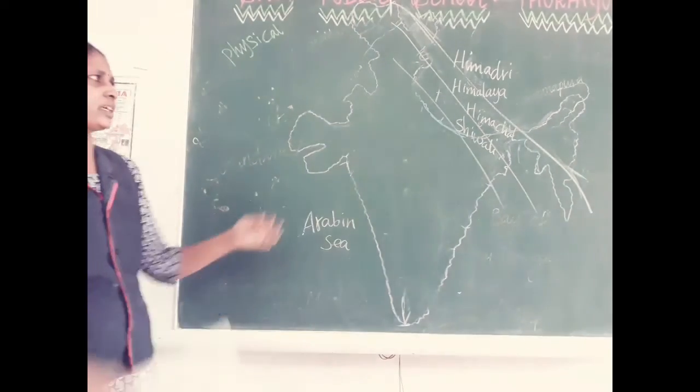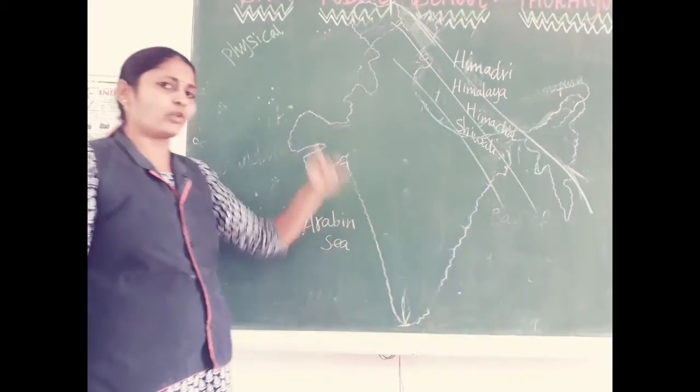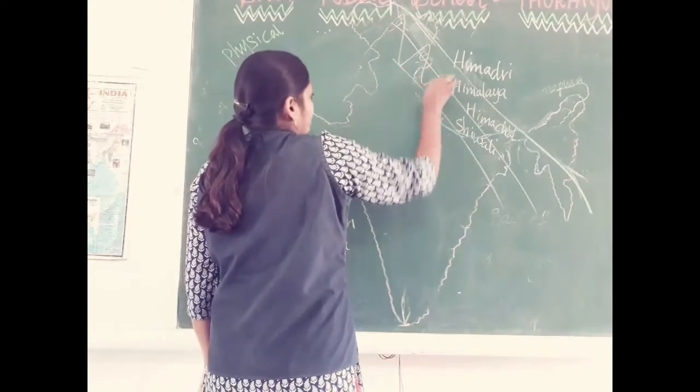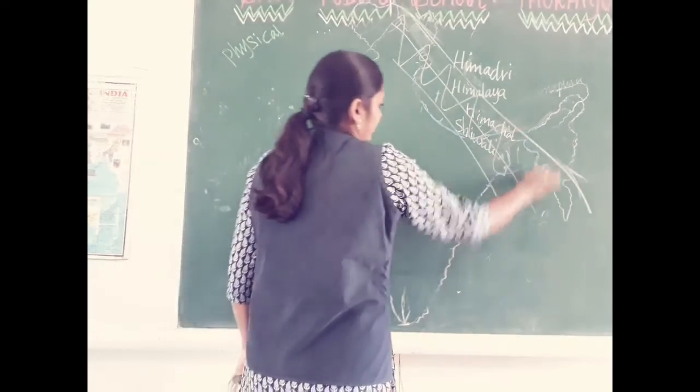Why do they segregate it into three layers? According to the height. The Himalayan mountain range has ups and downs, ups and downs like that.